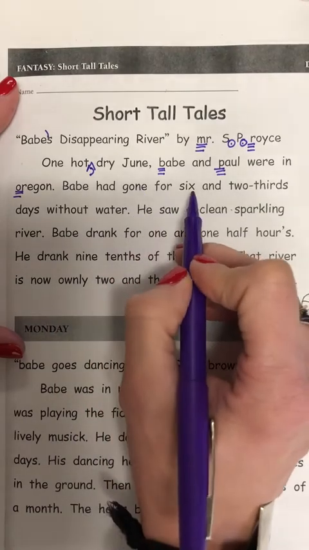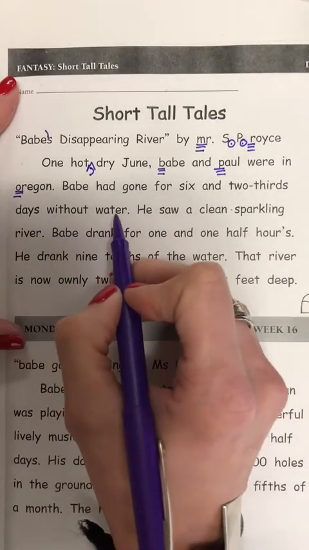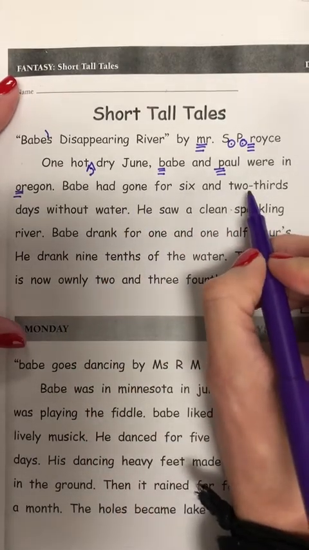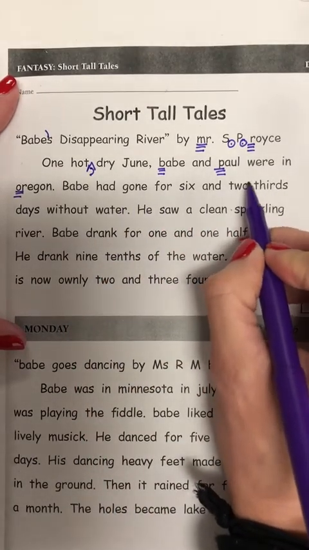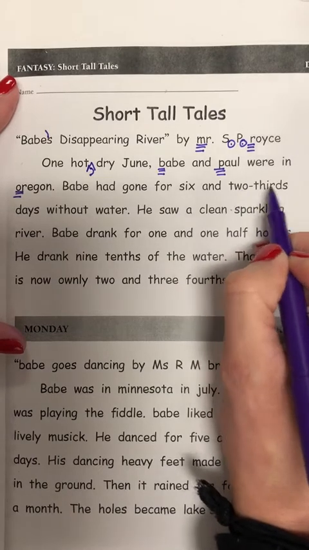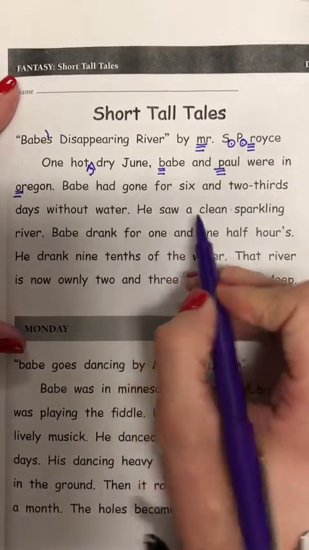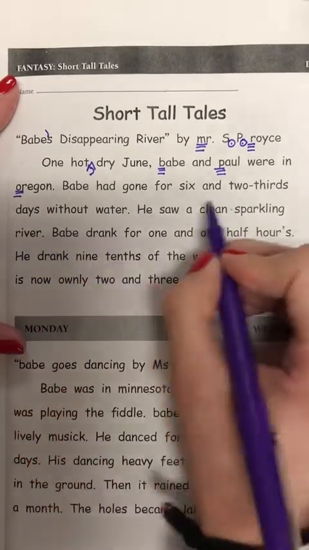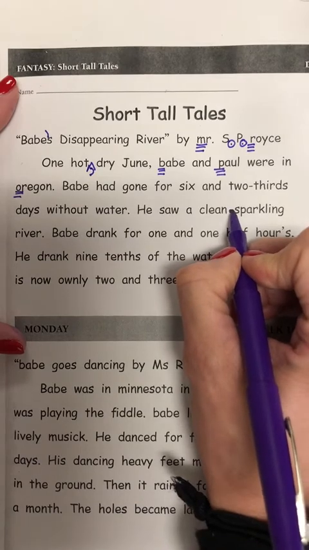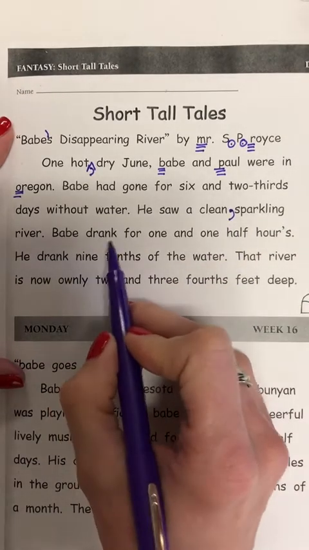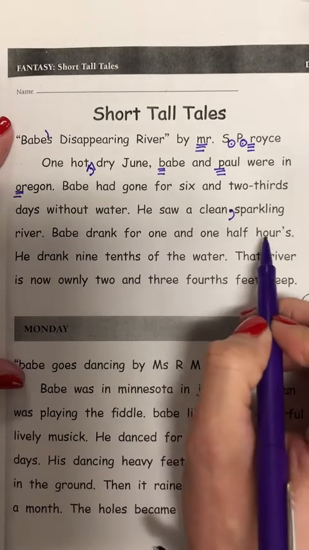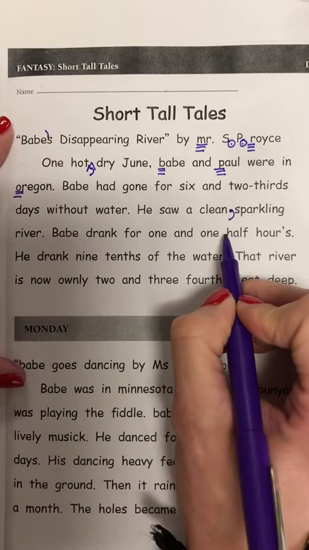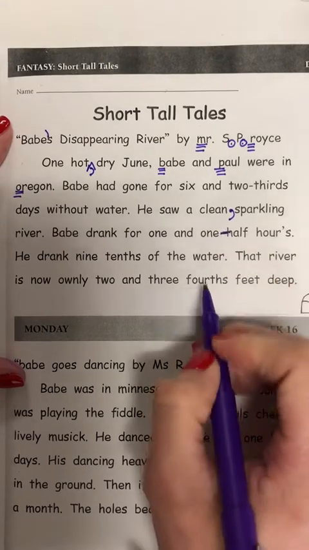Babe had gone for 6 2/3 days without water. There are no errors in this sentence, but please notice that the fraction 2/3 has a dash in between the two numbers to show it's a fraction. He saw a clean, sparkling river. Again, we have two words describing the word river, so clean and sparkling needs to have a comma in between them. Babe drank for 1 1/2 hours. In this sentence, we have the fraction 1/2, so we need to insert a dash between.